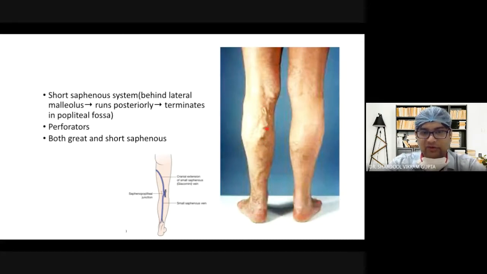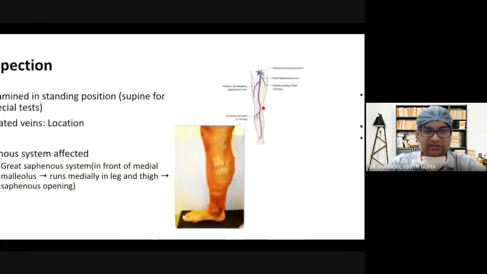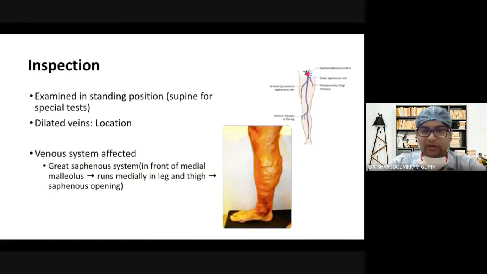The short saphenous vein goes into the popliteal vein, so it is the sapheno-popliteal junction, also shortened to SPJ, whereas this junction is known as the sapheno-femoral junction, SFJ. The long saphenous vein goes into the deep femoral vein, hence the sapheno-femoral junction, SFJ.